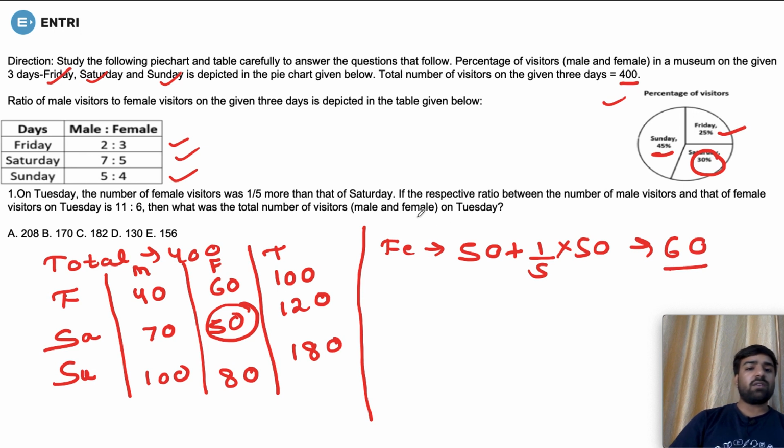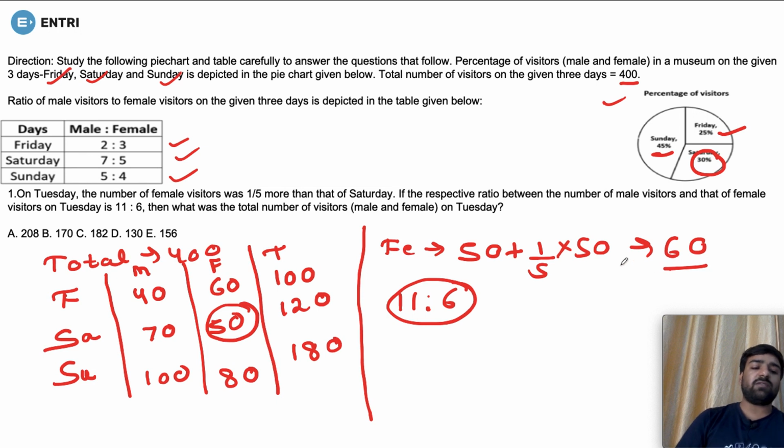Now they are saying that the ratio between the number of male visitors and female visitors on Tuesday is 11:6. We already know the female visitors were 60.